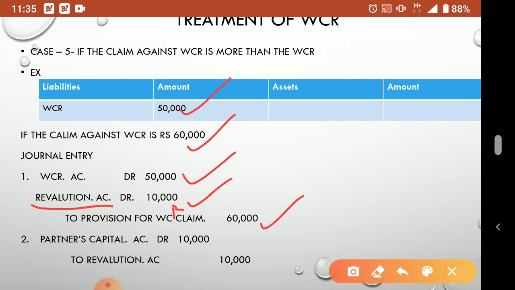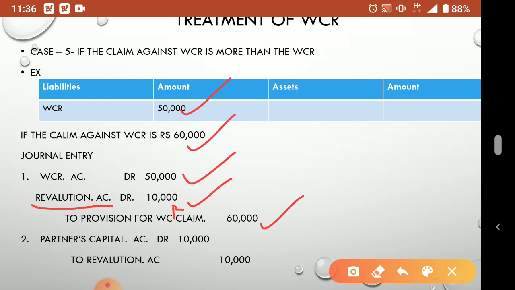Understood? So the purpose of preparing revaluation account is, whenever there is a loss or a profit due to this reconstitution, only for that particular purpose, to record the income or expense, we prepare a separate account that is called what? Revaluation account. Now also you see our WCR is 50,000, the claim is 60,000. So the shortage money, from where do we find it? For that we open a separate account, 10,000. If any income comes to that revaluation account, we can adjust it. Whatever we have taken extra, so total 60,000 is given to that partner. Now this is a loss.